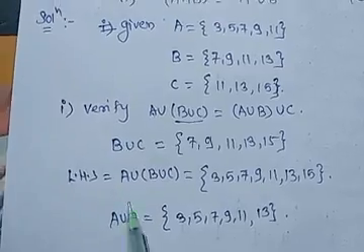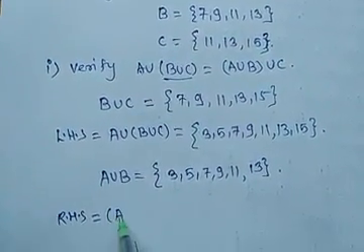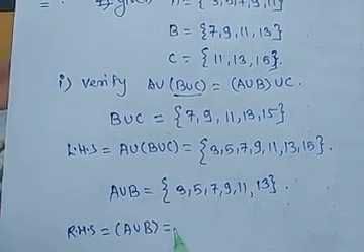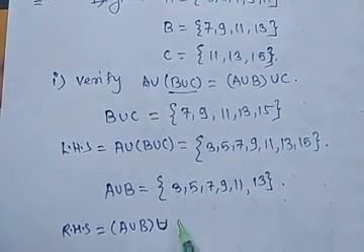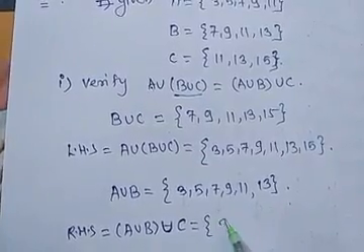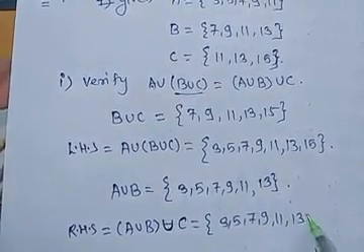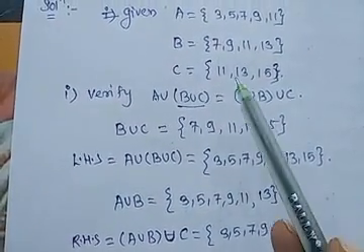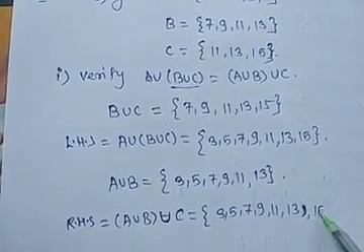Okay, now RHS is equal to (A union B) union C. So total elements from A union B are 3, 5, 7, 9, 11 and 13, and from C, 11, 13 and 15, we get here 15.